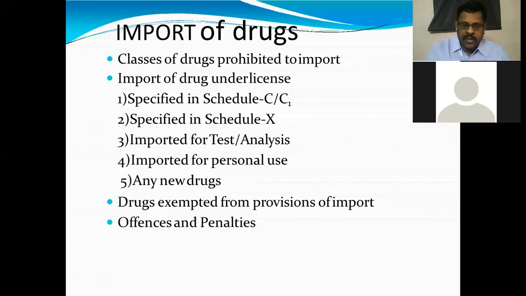Accordingly, C1 is identified, and Schedule X drugs are identified for special provisions for getting licenses for importing into India.